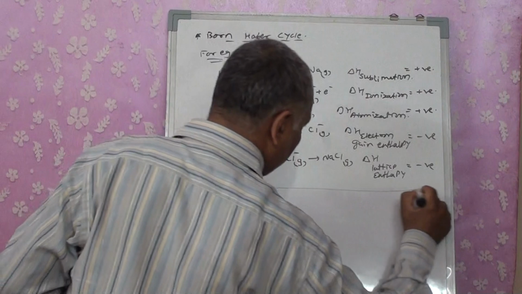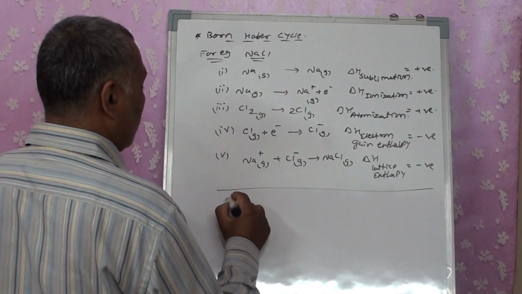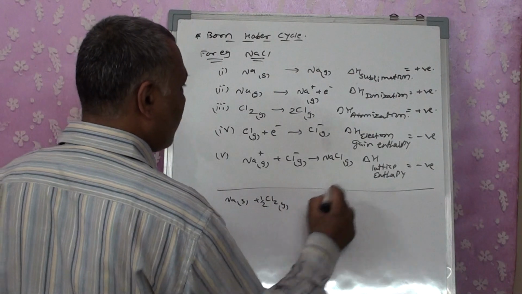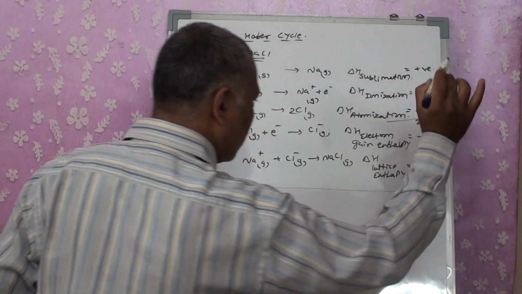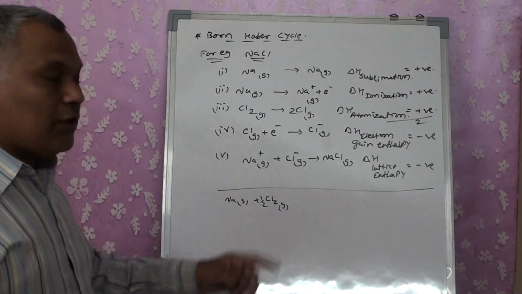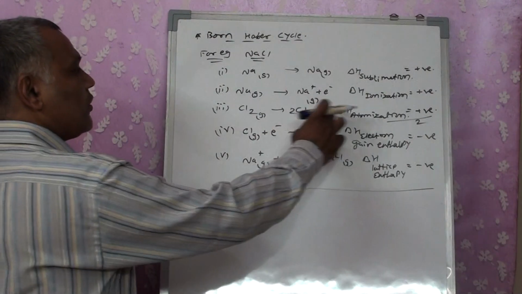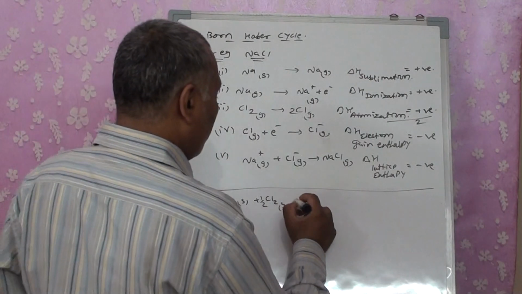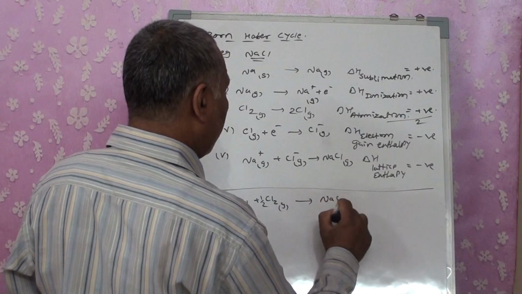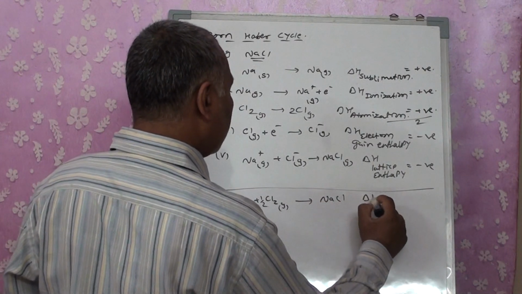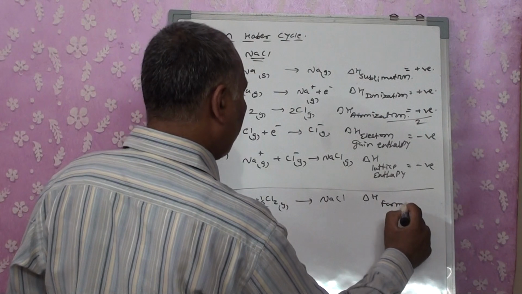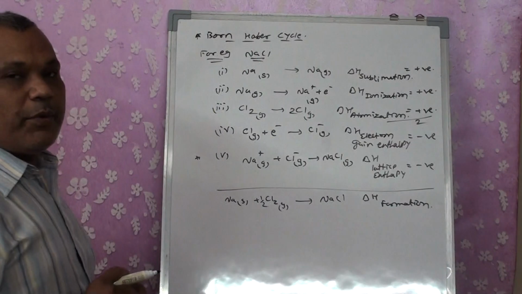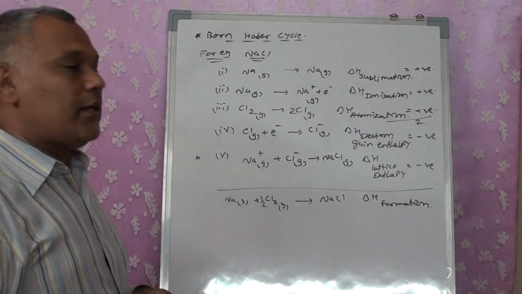So overall reaction, we can say that Na solid and Cl2, out of which half of it, so that means this energy has to be divided, because we need only one chlorine molecule. This was the energy of two chlorine molecules, so it has been divided into half, and gets converted into NaCl, which is considered to be the delta H formation. So this was the term, the previous topic that we discussed, lattice enthalpy.